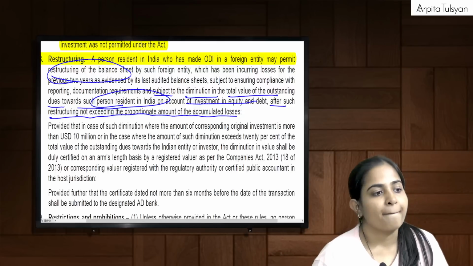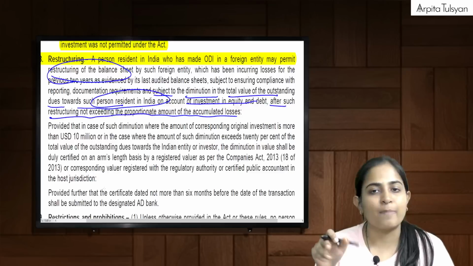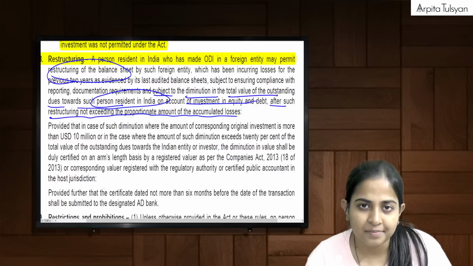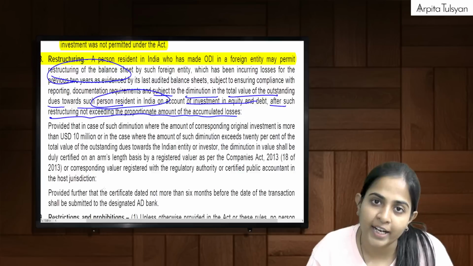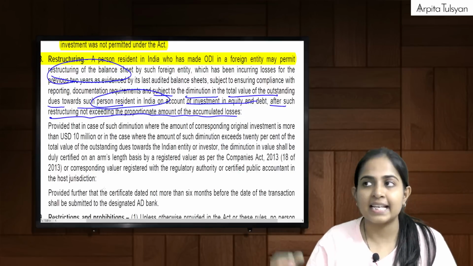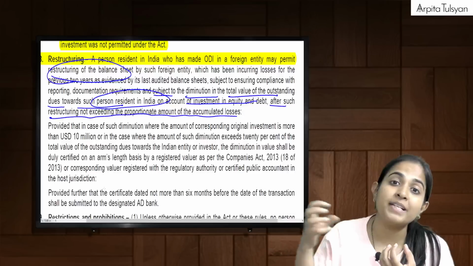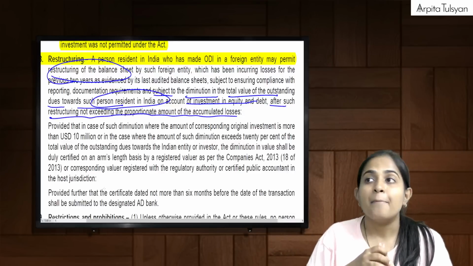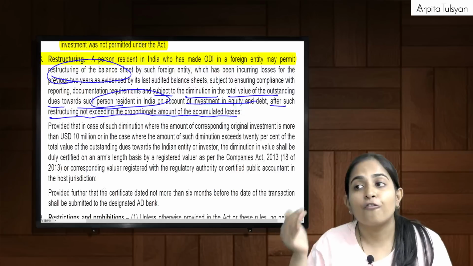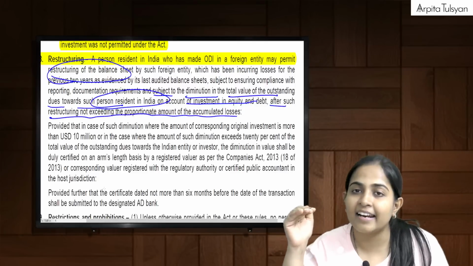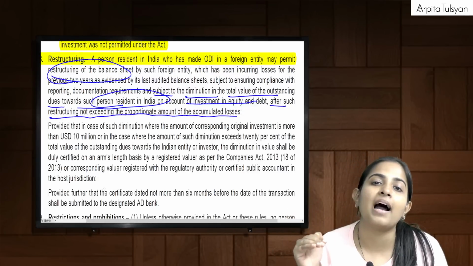Means what? The foreign entity's balance sheet is already into losses. My investment is there in that particular foreign entity. Means, can I say foreign entity owes me some amount? Means I am a liability for the foreign entity. Foreign entity can reduce my outstanding due.